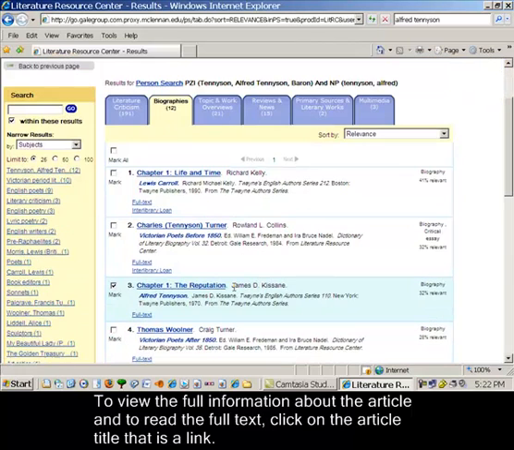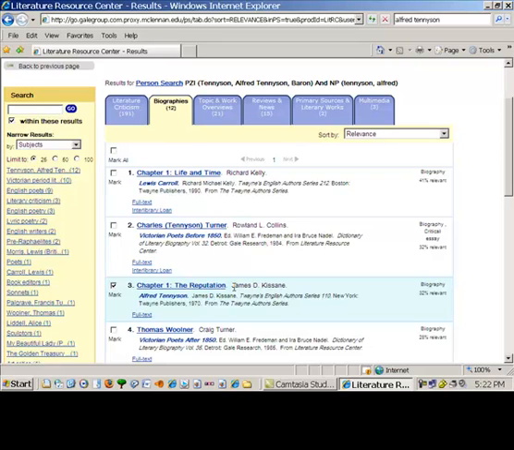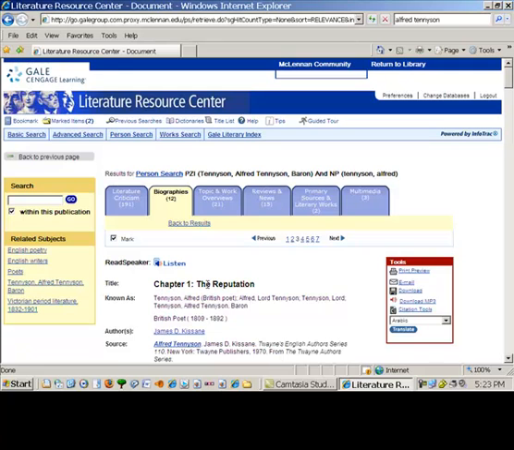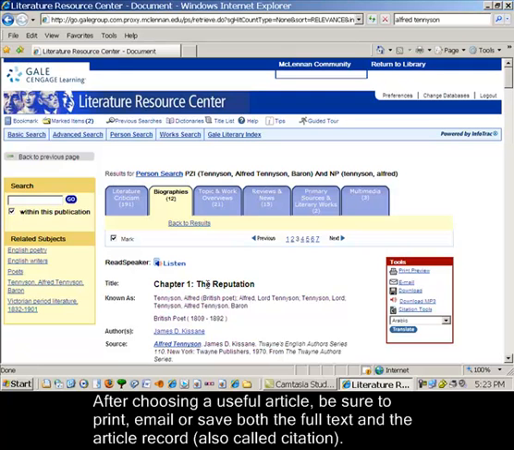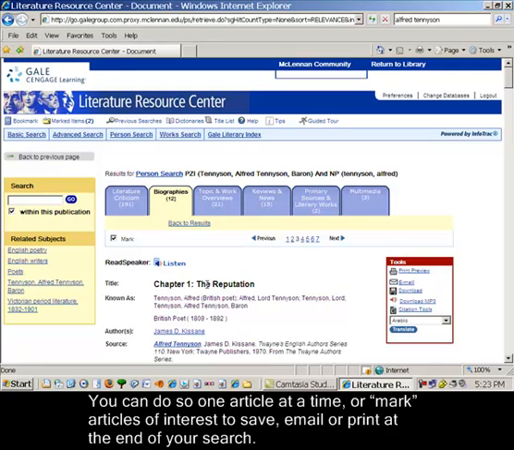To view the full information about the article and to read or scan the full text, click on the article title that is a link. After you have looked at the article and determined if it is useful to you, you will then be ready to retain it. You need to make sure you have the full text and the article record.